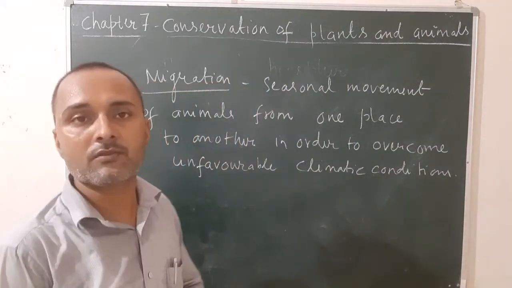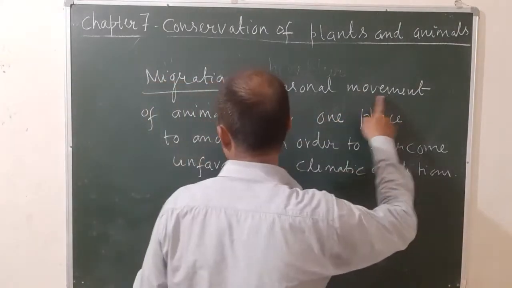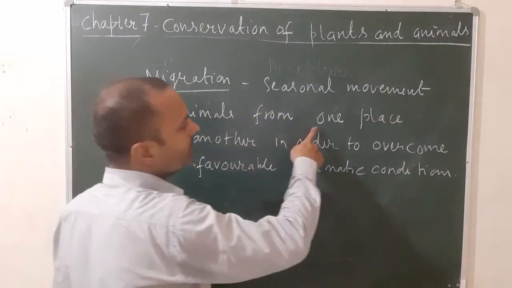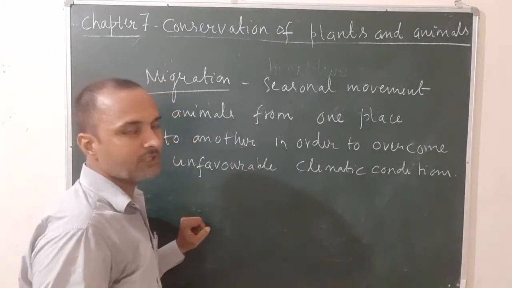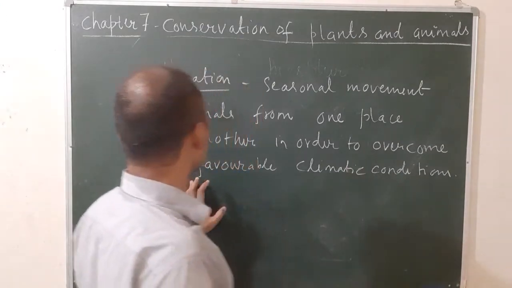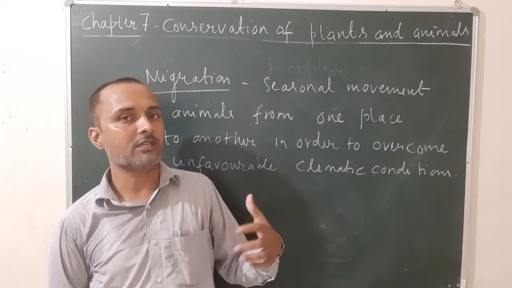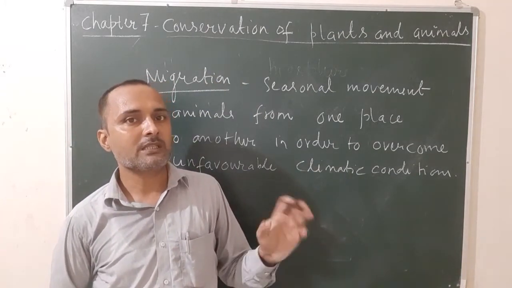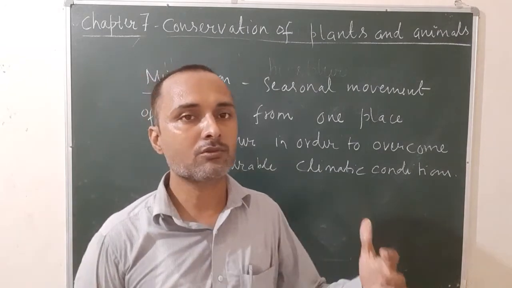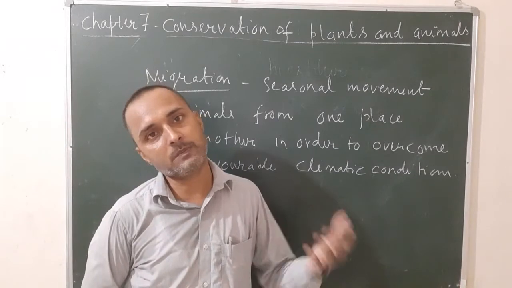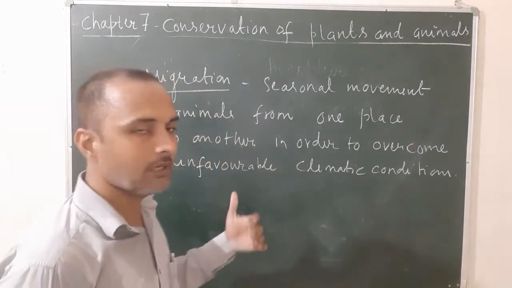Okay, so once again, what do you mean by the term migration? Migration is defined as the seasonal movement of animals from one place to another in order to overcome unfavorable climatic conditions. Sometimes animals live in a particular place, but in some cases the condition is not favorable, for example for breeding or reproduction. In those cases these animals change their places, and when the work is over they return back to their original places.